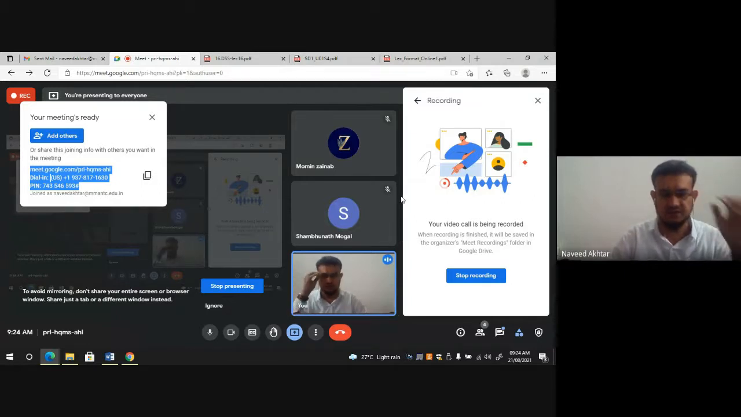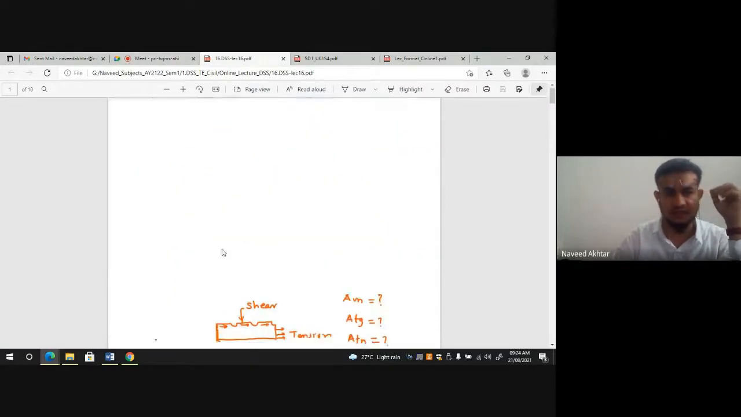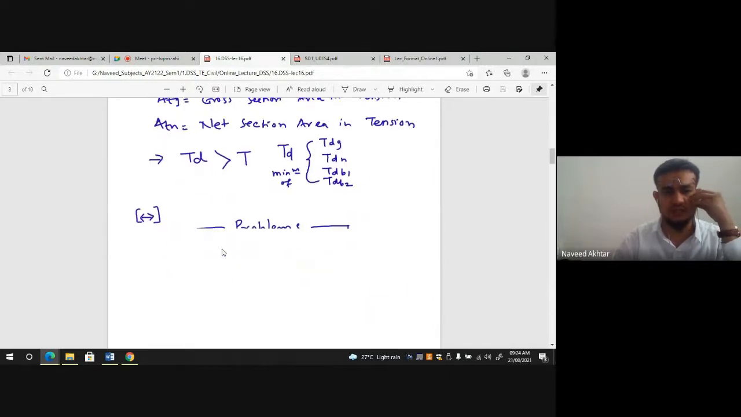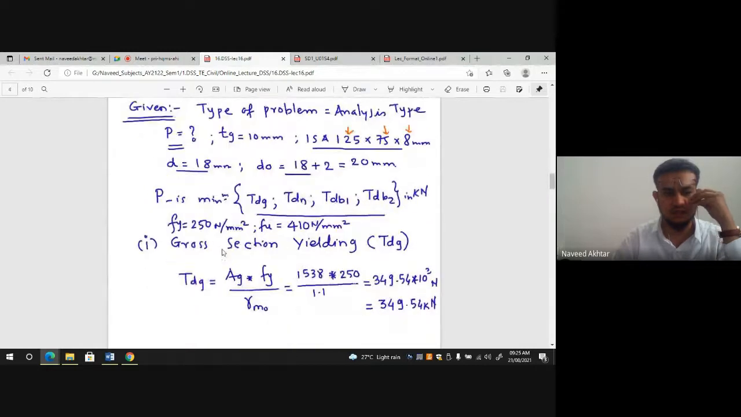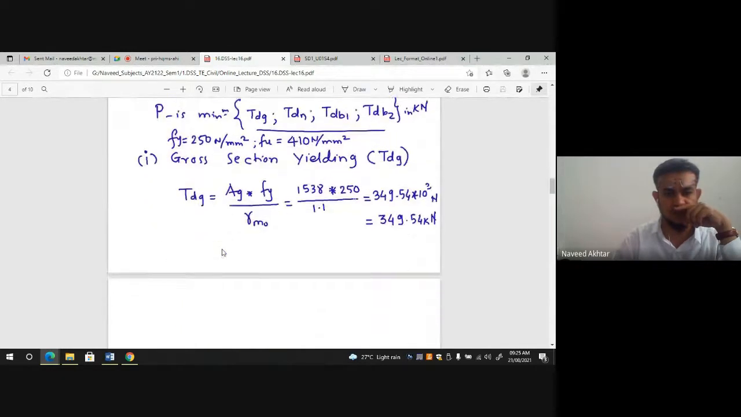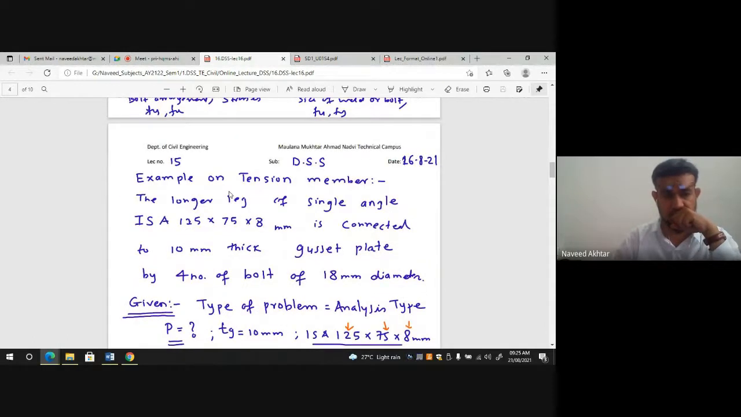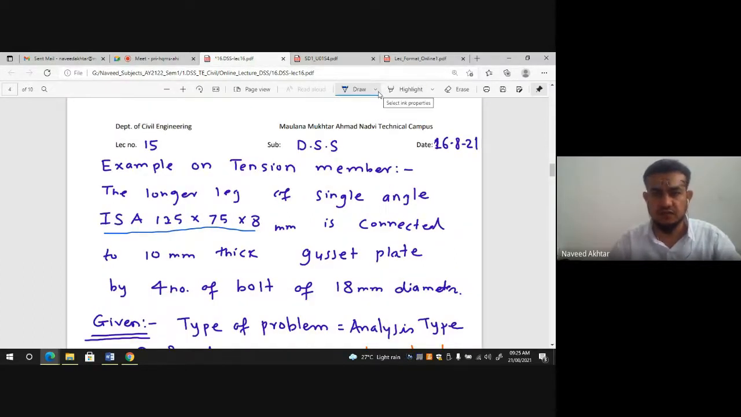Let me start. We were solving this example in the previous class. That example is already finished, but a summary of the example we have to write. It asks for the design of a tension member, the longer leg of a single angle. The angle section is given, so that example is nothing but the analysis type of example.